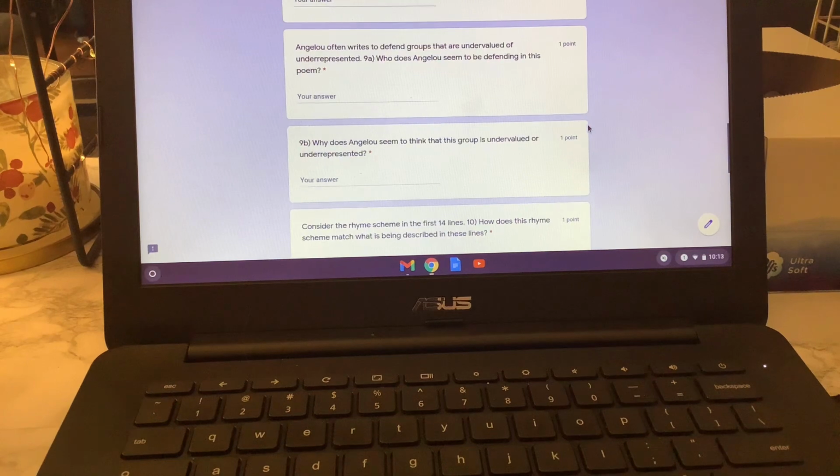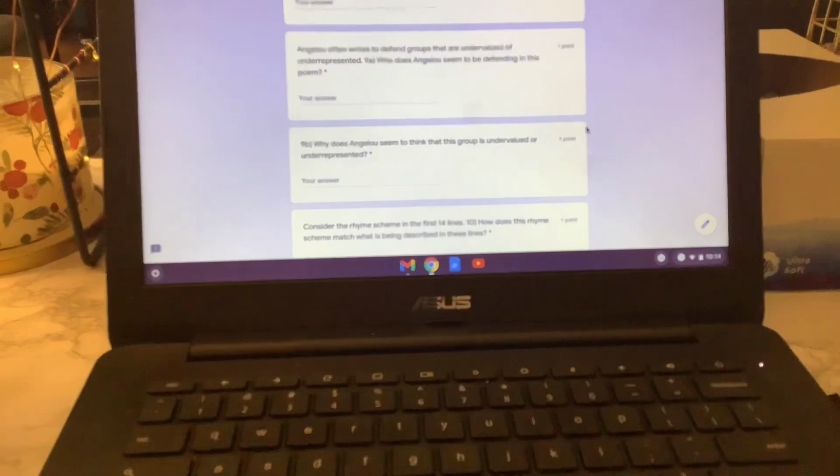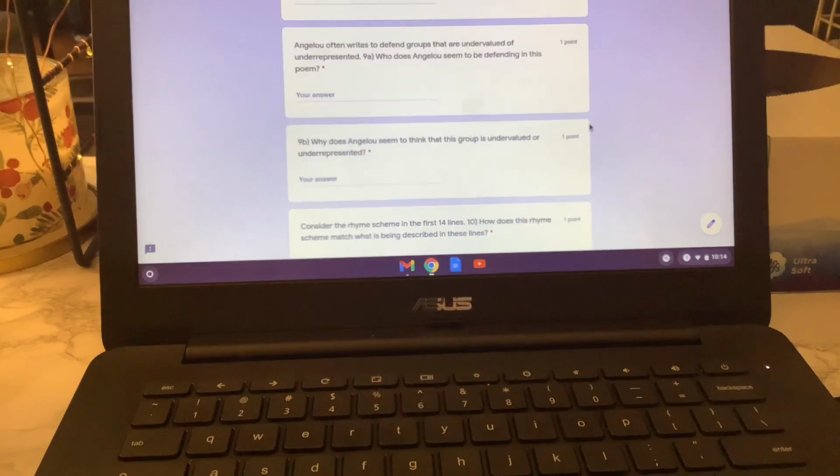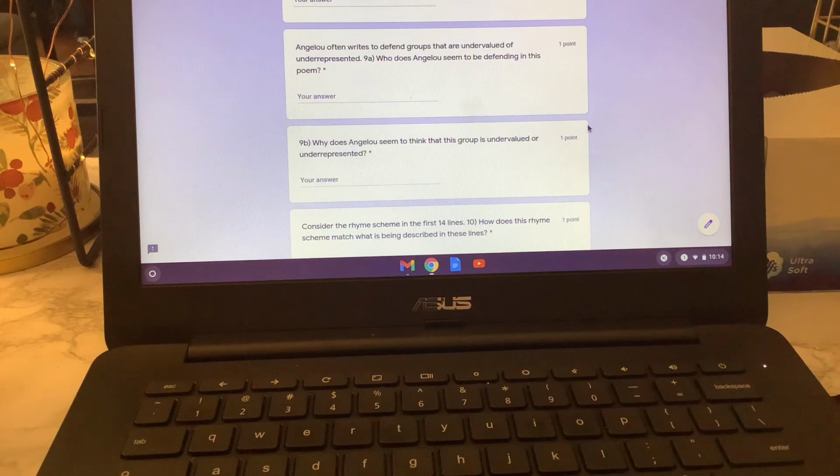Okay, so we see this lead up. Angelou often writes to defend groups that are undervalued or underrepresented. So this idea that it's a group that does not get as much value or representation in the wider world. And so 9A asks, who does Angelou seem to be defending in this poem? 9B, why does Angelou seem to think that this group is undervalued or underrepresented?